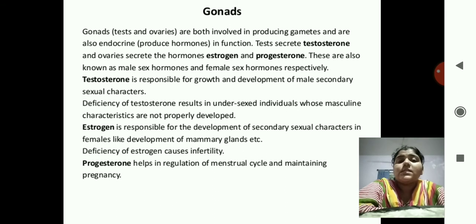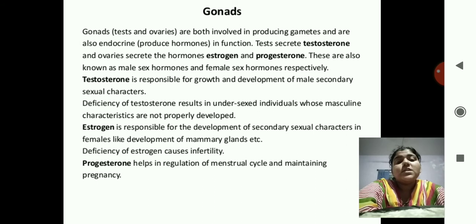Now, testosterone is responsible for growth and development of male secondary sexual characters, that is the beard, the mustache, then the broad chest, and also the growth of the sex organs. The deficiency of testosterone results in under-sexed individuals whose masculine characteristics are not properly developed. That is, the feminine characters are more dominant in those persons.